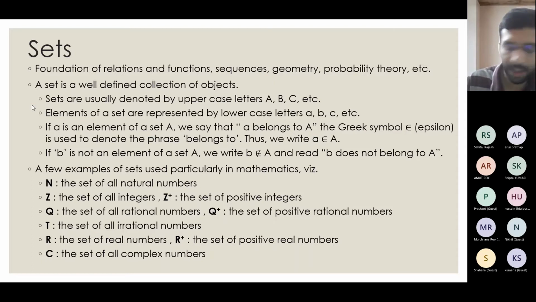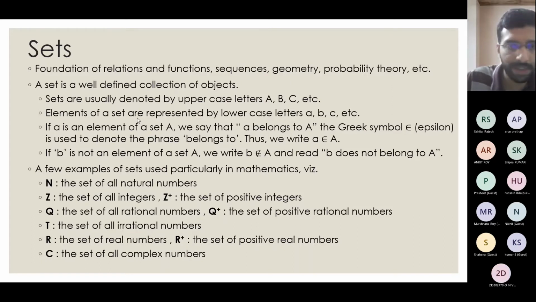So if I have a set of animals, that is well defined. It will contain only animals, right? It will not contain any bird, or anything like a pen or paper. Those are not animals. So that is what we mean by a well-defined collection of objects. Now, sets are usually denoted by uppercase letters like A, B, C, S, omega, Greek letters also, whatever it is. And the elements of a set are usually denoted by lowercase letters like a, b, c, and also small Greek letters, omega, alpha, that kind of thing.